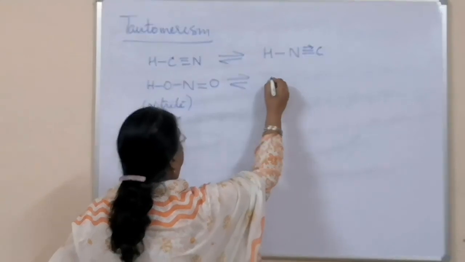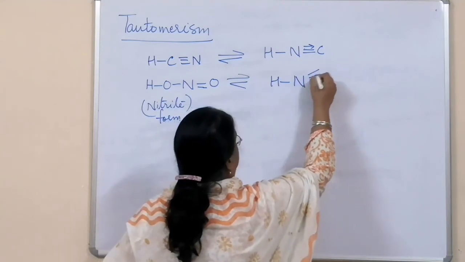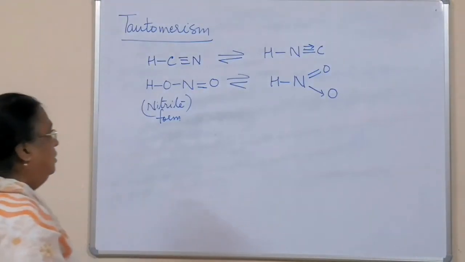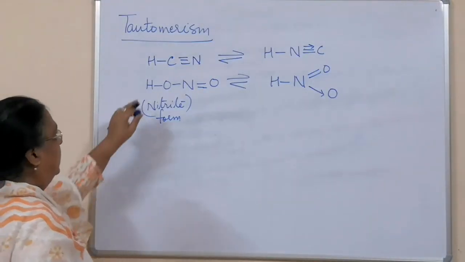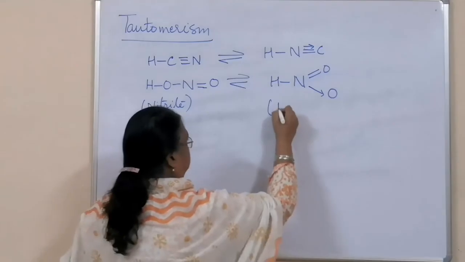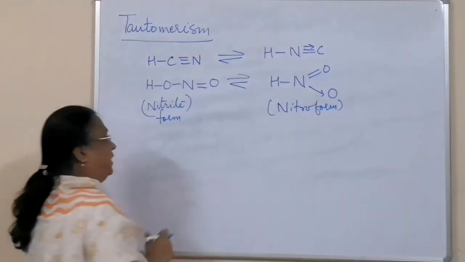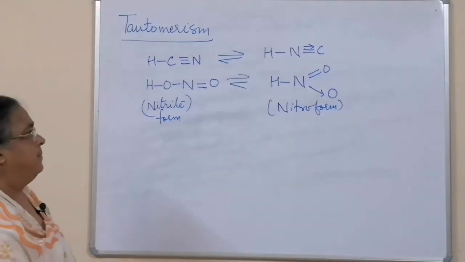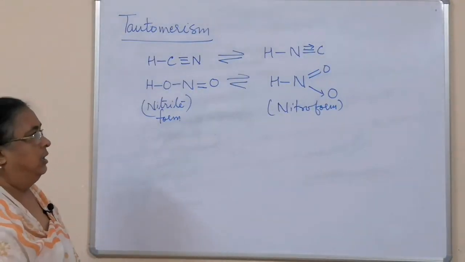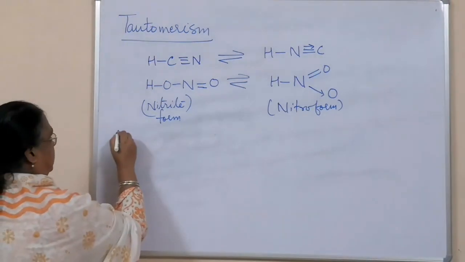This is convertible to HN double bond O with a coordinate bond O. You can again see the position of hydrogen. Here hydrogen is linked to oxygen, and here hydrogen is linked to nitrogen, and this is called the nitro form. So the two forms are different, and they exist in equilibrium. One form is convertible to the other, and both these forms are called tautomers.